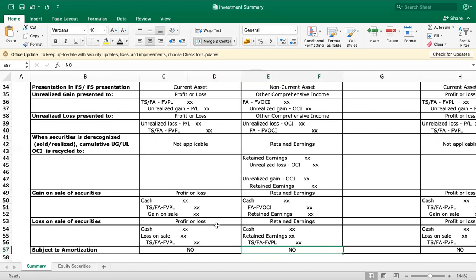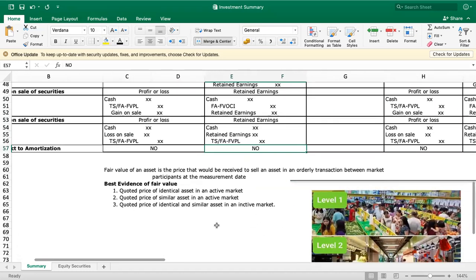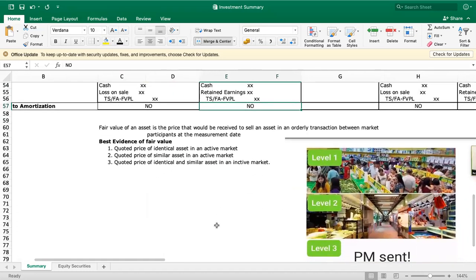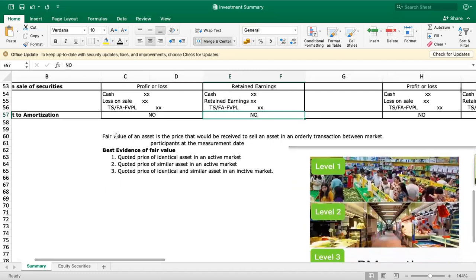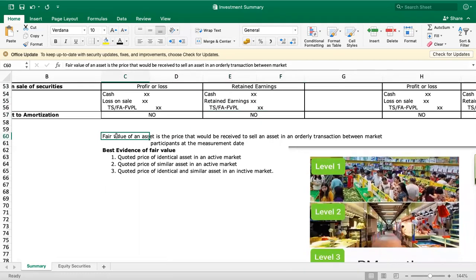Before we proceed with investment in bonds, when you say fair value, what do we mean by fair value? The initial measurement of the investment in equity securities, depending on the classification, is either fair value if FVPL, or fair value plus transaction cost if FVOCI, and the subsequent measurement is at fair value. So what is fair value? Fair value of an asset is the price that would be received to sell an asset in an orderly transaction between market participants at the measurement date. Basically, how much you received on the sale transaction, on the date of sale, that's the fair value.